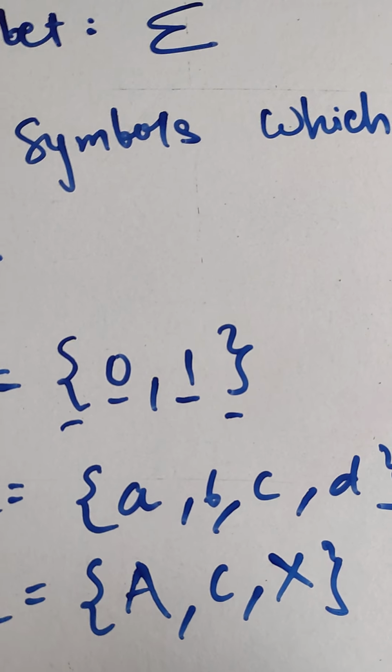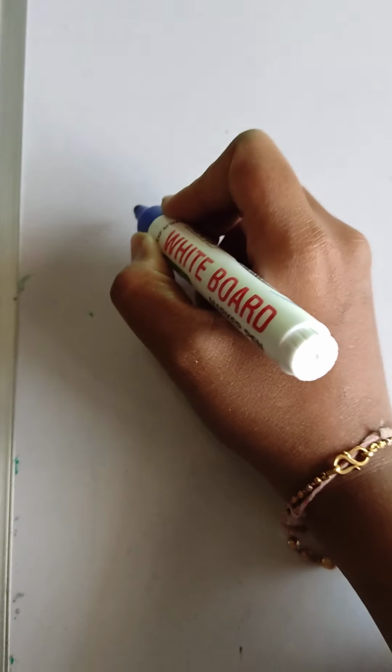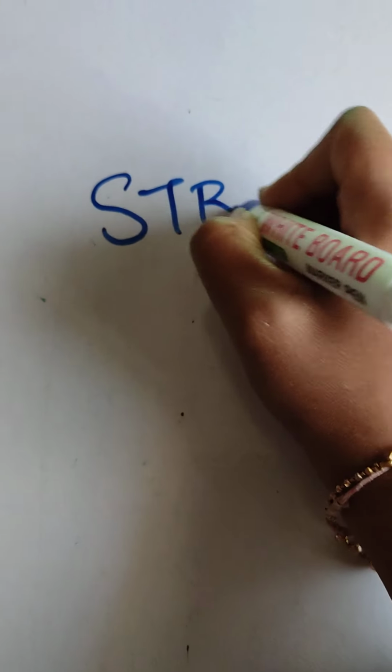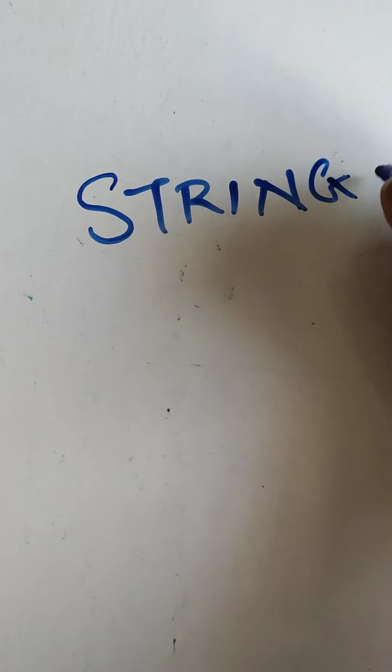Now we are considering the next thing, which is string. What do you mean by string?